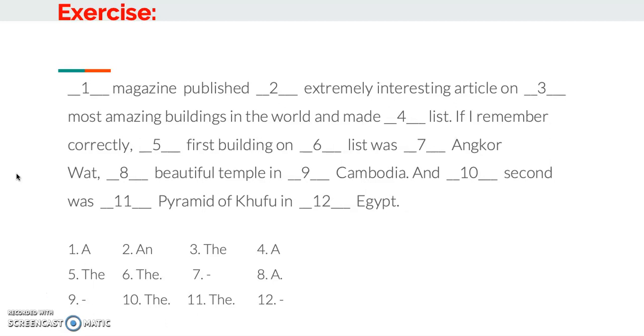If I remember correctly, the first building, ordinal number, on the list, mentioning the list for a second time, so I say the list, on the list was Angkor Wat. That's a proper noun. I don't use an article with those kinds of nouns. Number 8, a beautiful temple, mentioning it for the first time, in Cambodia. That's a country, not a united country, so no article. And the second was the pyramid of Khufu, second ordinal number, talking about a unique pyramid. So I say the. In Egypt. Egypt is a country, doesn't take an article.